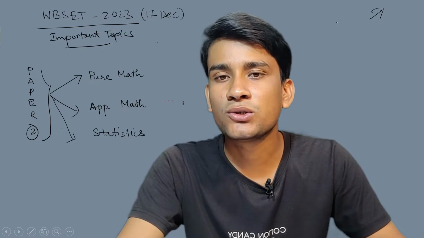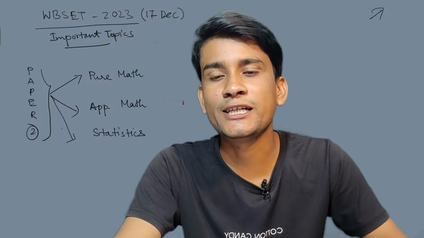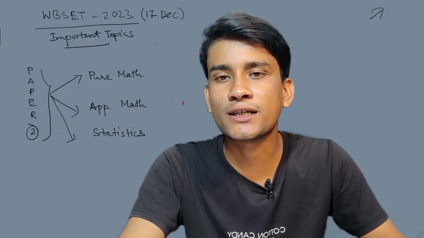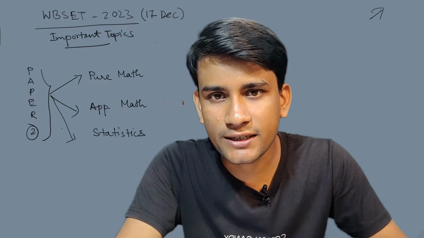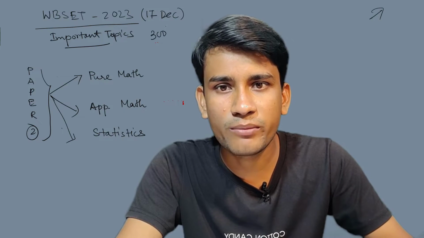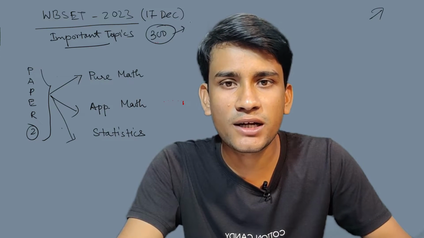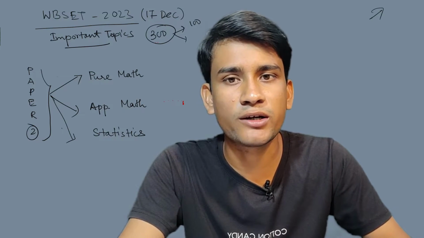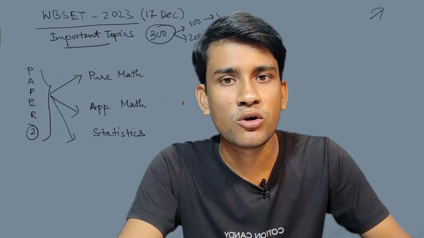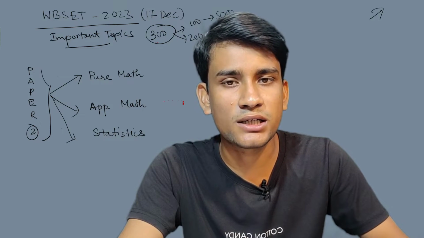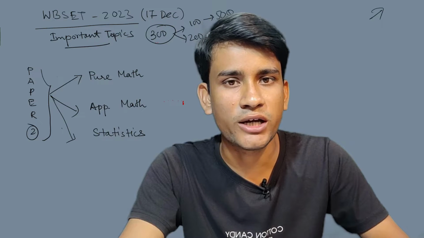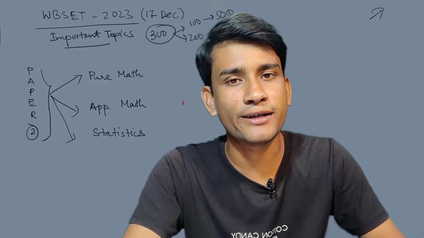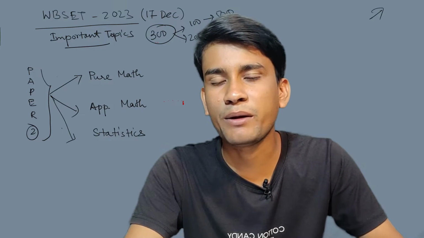Okay, so let's see. You all know that any state SET exam is of 300 marks. From this, 100 marks is paper 1 and 200 marks is paper 2. Here we get 50 questions, and here we have 100 questions. So from the subject we have 100 questions, and this is paper 2.